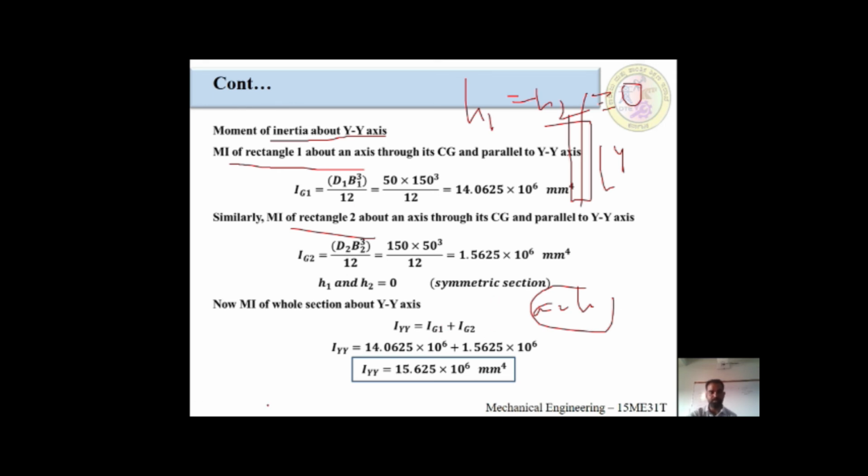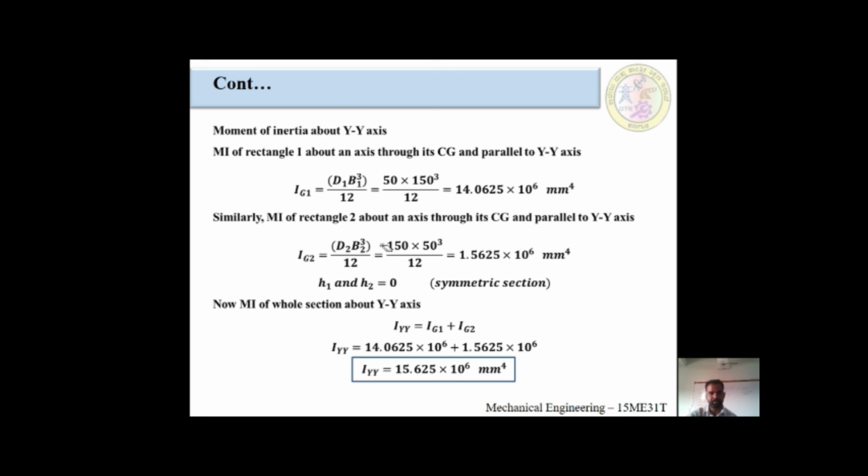How to calculate Ig1? I will erase these things for better understanding. I will take the pen. The formula would be like this, right?